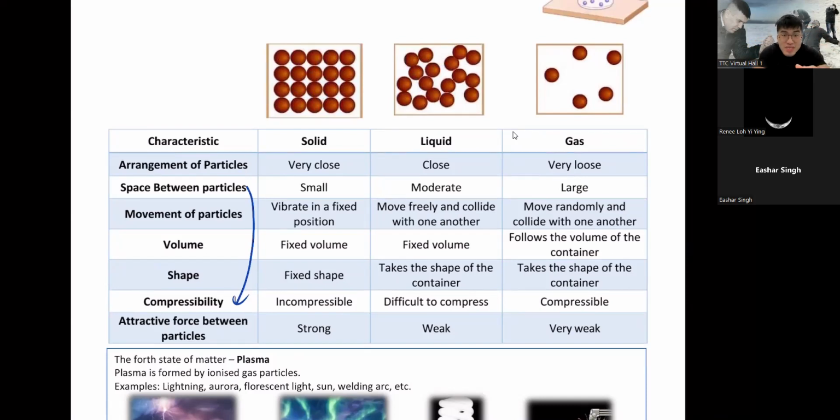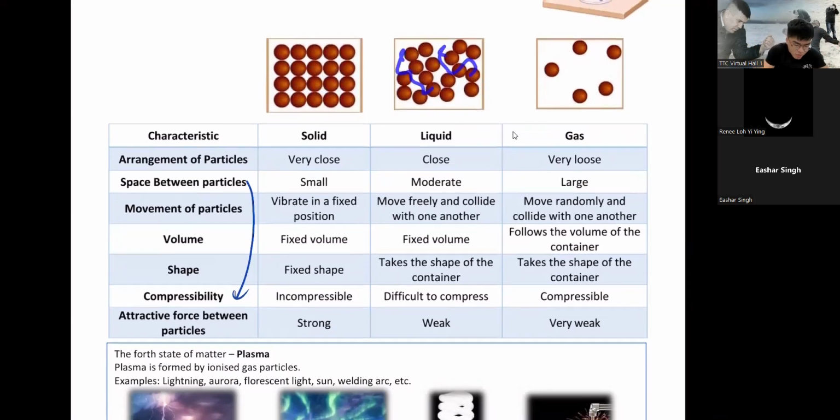Can you press liquid? No, you can't. Maybe you can squeeze them by 0.01%, but that's about it. There's no way for you to squeeze liquid, because the particles are already very close. The space is only moderate or still small, so they are very difficult to compress.